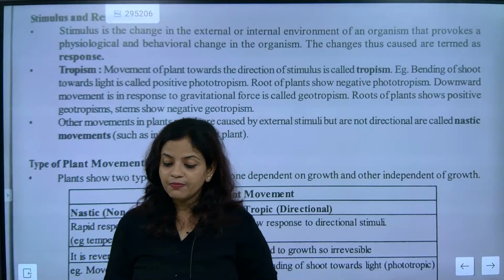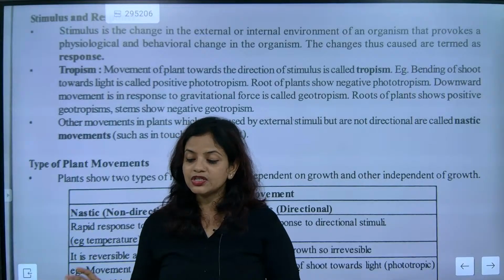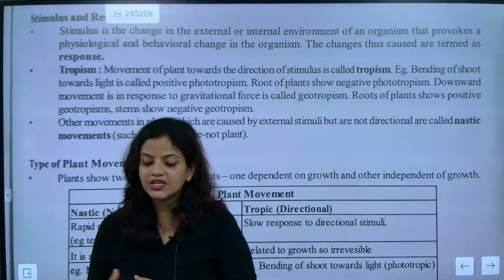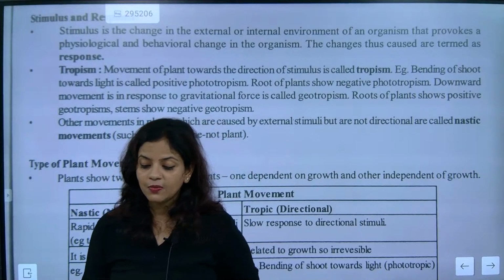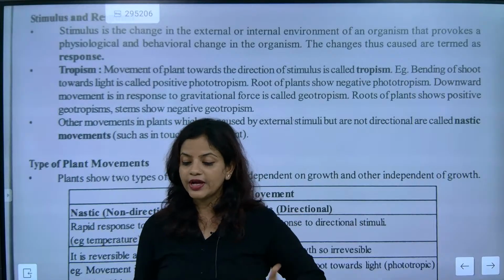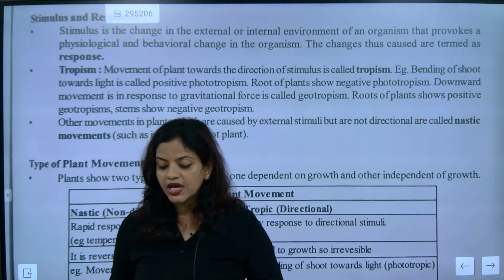Movement in plants which is caused by external stimuli but is not directional is called nastic movement. See, one is an intrinsic factor, one is the external part. When external stimuli come, it is considered nastic movement. Please keep on answering the questions and responding.